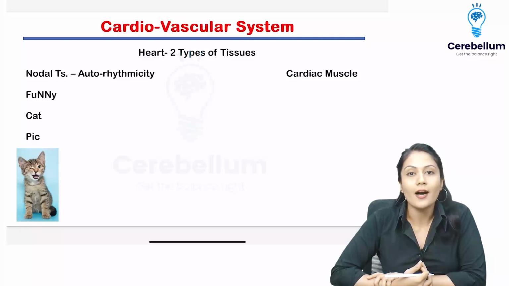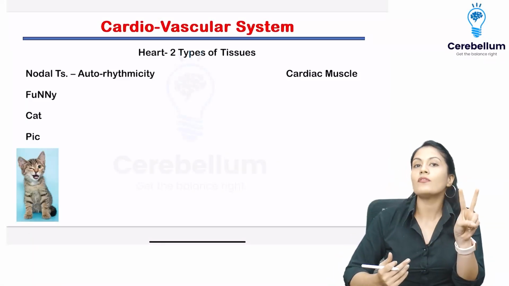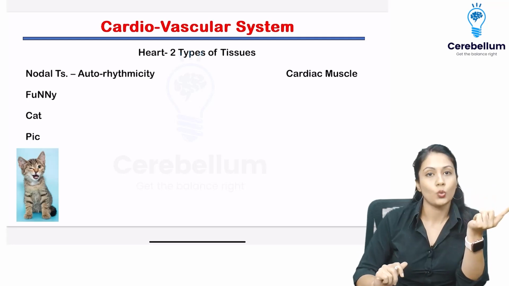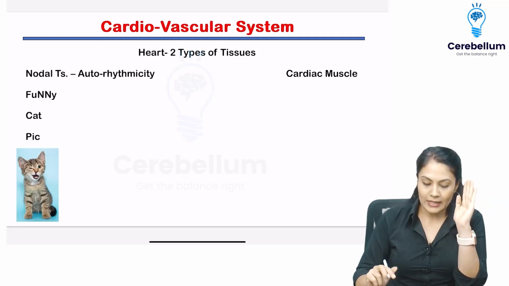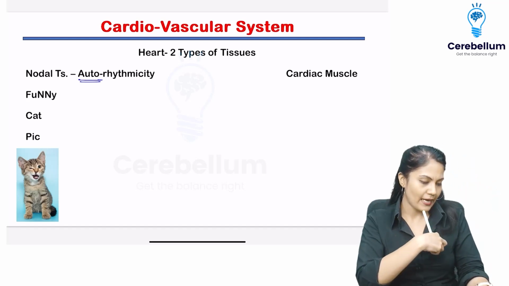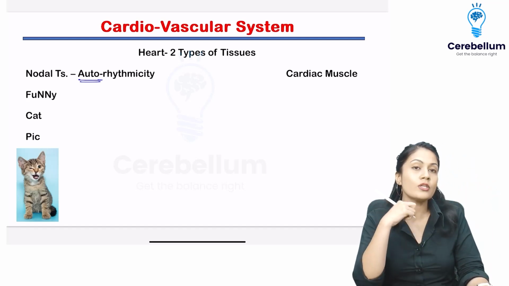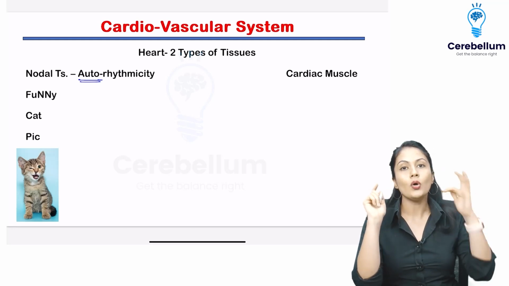Let's move on to the cardiovascular system. The cardiovascular system is going to have two different types of tissue. First is the nodal tissue and the second is the cardiac muscle cell. Now please remember, with the nodal tissue, you don't tell your heart to contract right now, relax right now. So how is it going to contract on its own? Because of the property of autorhythmicity.